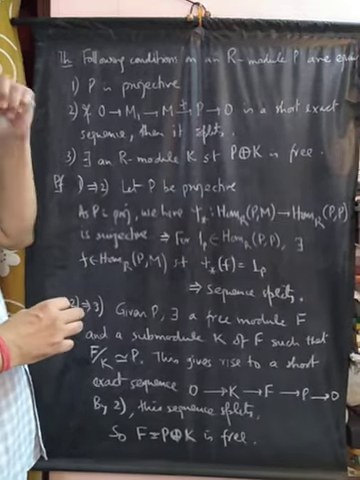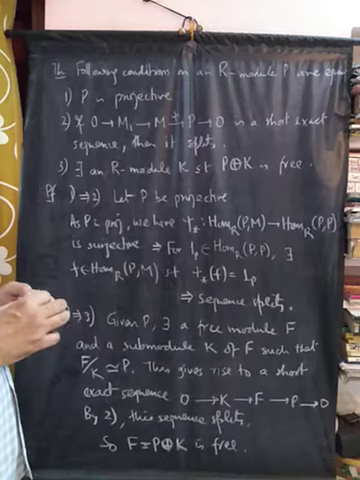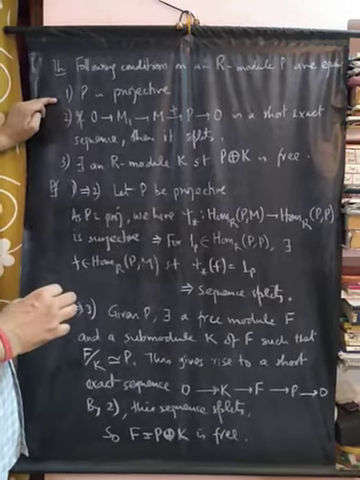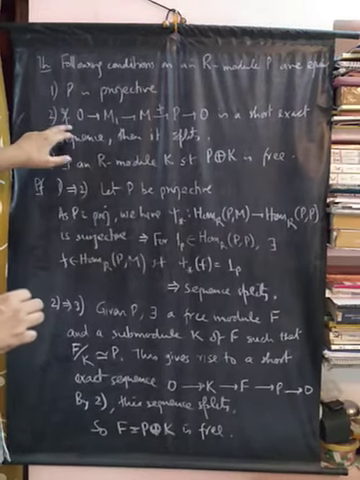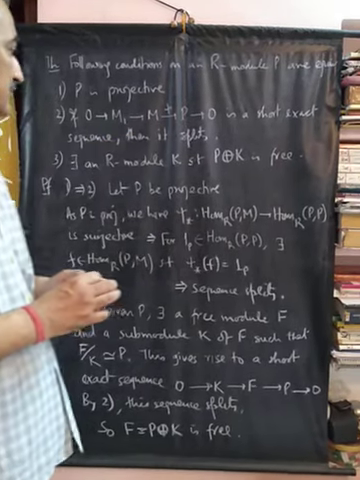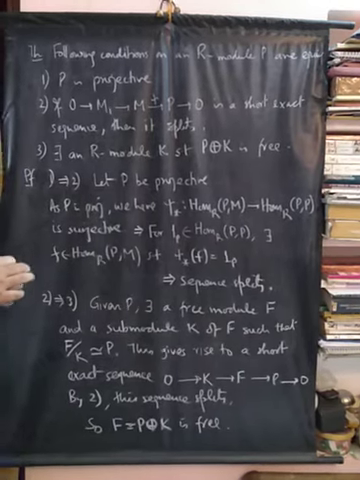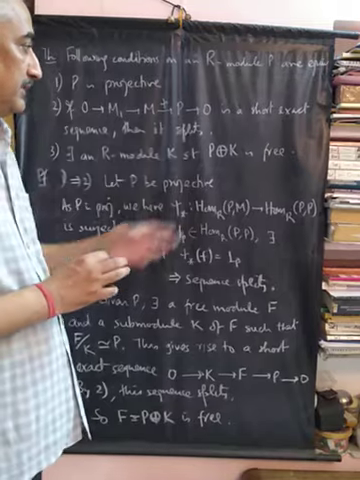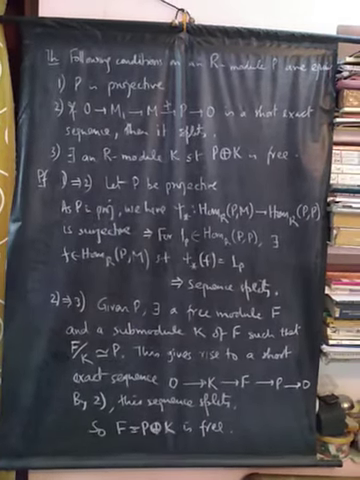We prove a theorem that says that the following conditions on an R module P are equivalent. 1. That P is projective. 2. That if 0 to M1 to M to P to 0 is a short exact sequence, then it splits. And 3. That there exists an R module K such that P direct sum K is free. So we first show 1 implies 2.